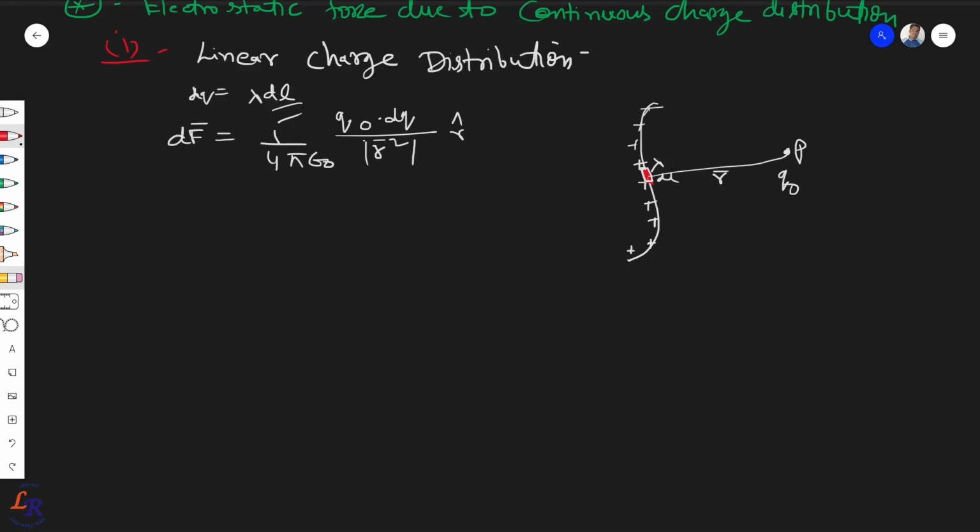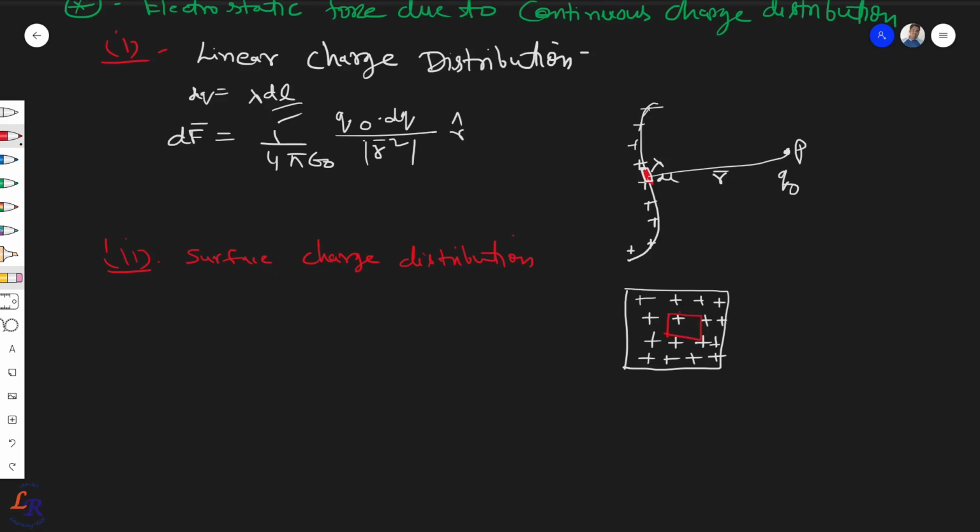Similarly, you can have your surface charge distribution. So in this case you may have a surface which is charged. Then you can choose a small area in this. Let's say it has a surface charge density sigma, and the area is ds, right?